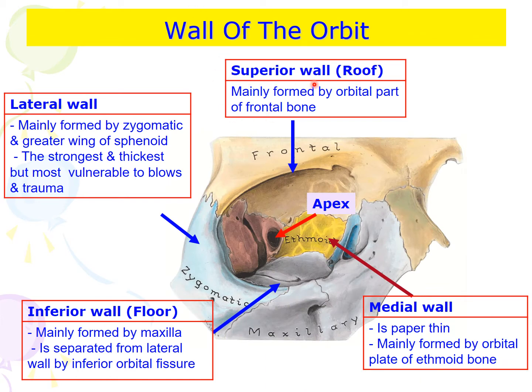Here you can see the superior wall or the roof formed mainly by the orbital part of frontal bone. The inferior wall or the floor is formed mainly by the maxilla and it is separated from the lateral wall by the inferior orbital fissure. The lateral wall is formed mainly by the zygomatic and greater wing of sphenoid. This is the strongest and thickest wall, but most vulnerable to blow and trauma. The medial wall is very thin, paper thin. It's mainly formed by the orbital plate of ethmoid bone.